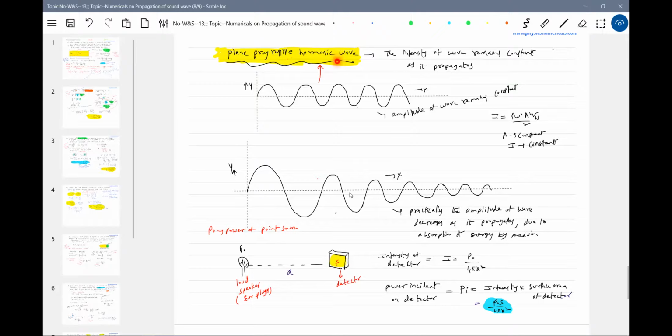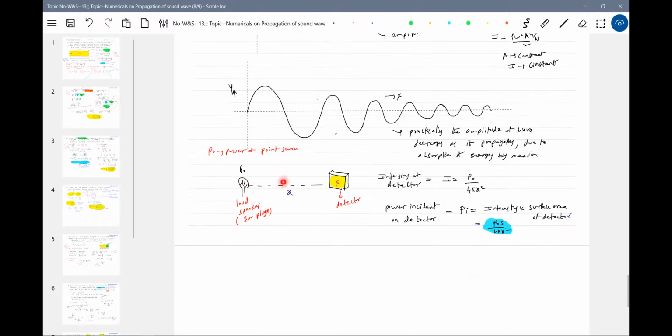So now, can I generate a plane progressive harmonic wave? Definitely, as I speak, I must be there in the medium. As I speak, the amplitude of the sound wave generated by me keeps on decreasing. I think there's a lot of difference between these two. When they say plane progressive harmonic wave, the intensity of the wave remains constant. That's the meaning.